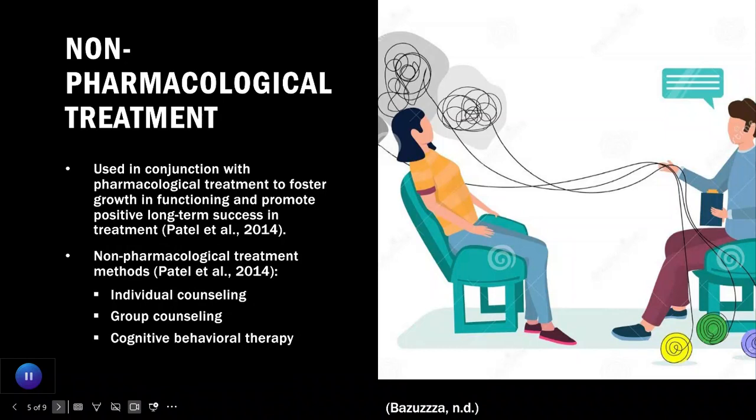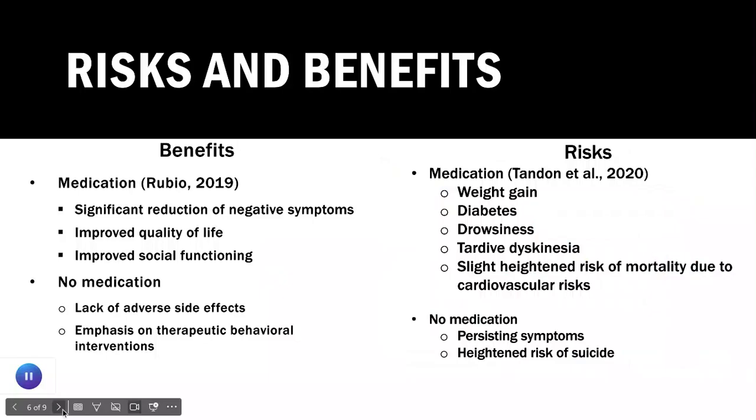Group counseling offers the patient an environment that is supportive and allows the patient to learn from others with the same condition. Lastly, cognitive behavioral therapy helps the patient to identify their troubled thought patterns and address them directly. This form of treatment can be used alone or alongside a pharmacological treatment.